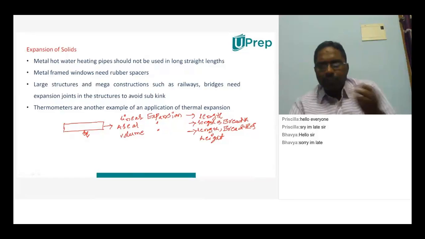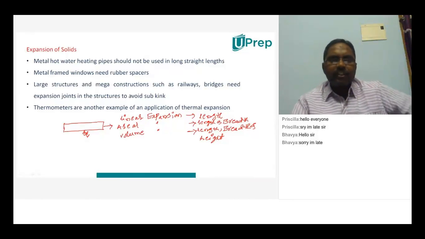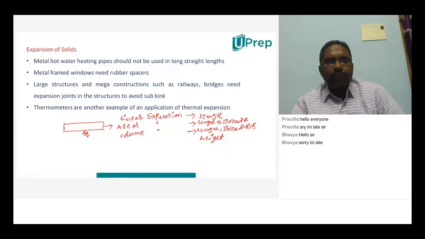So this is what you have to understand a little bit related to the expansion of solids, but we are going to deal with all the things here. Now, a few expansions were given here, and after discussing expansions I will go through these applications again.